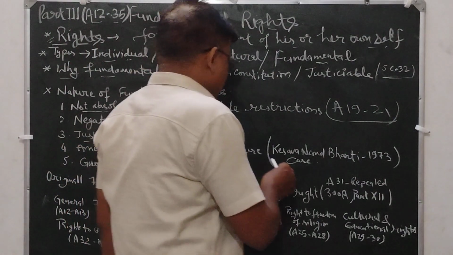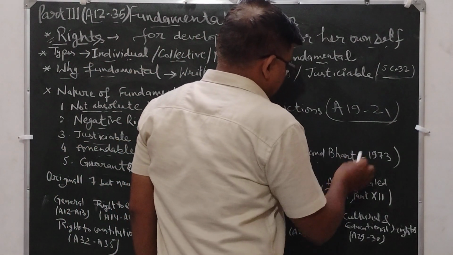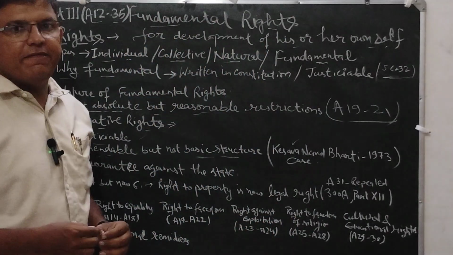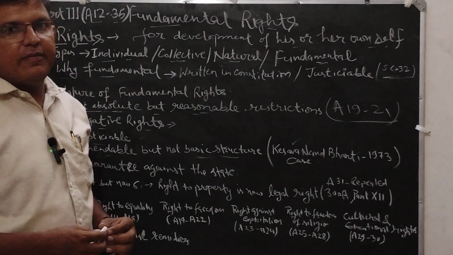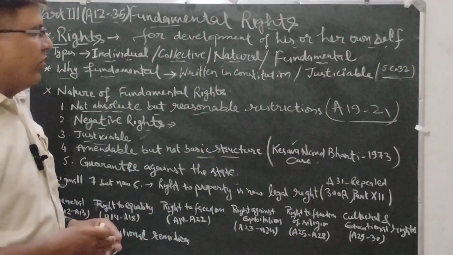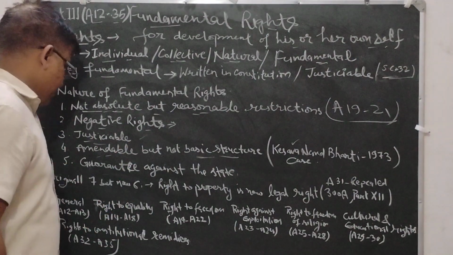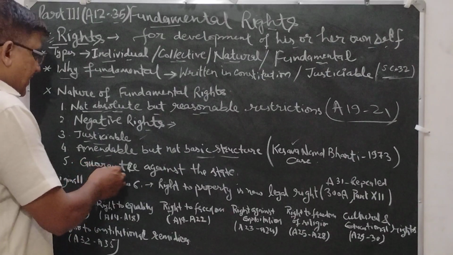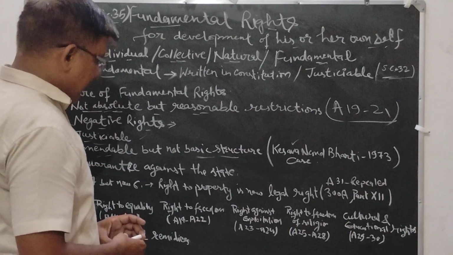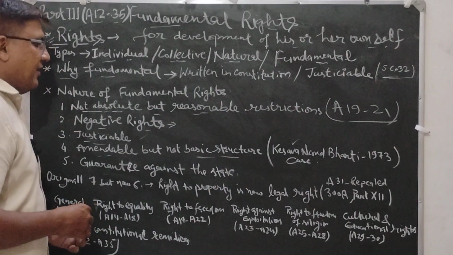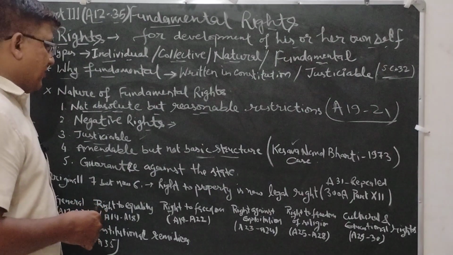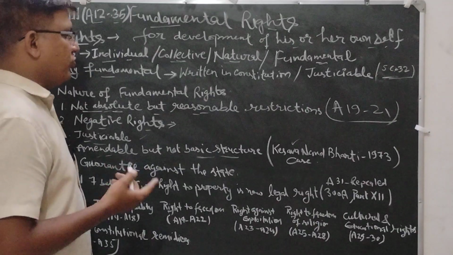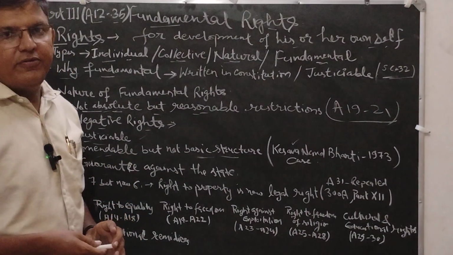In the case of fundamental rights, in the Kesavananda Bharati case, the Supreme Court declared that if any of the fundamental rights is violated by the state or an individual, it can be declared void. Fifth is the guarantee against the state. All the fundamental rights given by the Constitution are a guarantee against the state because the Supreme Court is the guardian of these rights.